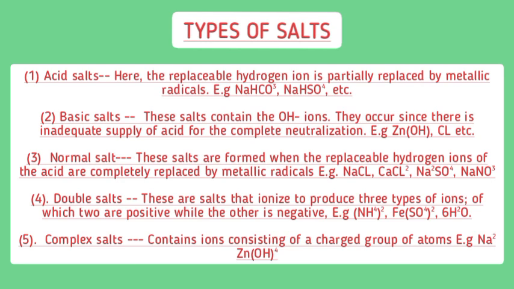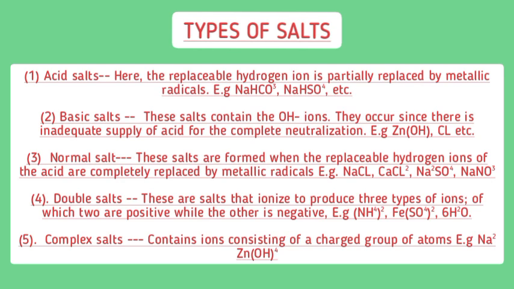Number 4, double salt. These are salts that ionize to produce 3 types of ions, which 2 are positive while the other is negative. Complex salts contain ions consisting of a charged group of atoms. So this is for the types of salts: acid salts, basic salts, normal salts, double salts, and what? Complex salt. So try to get all these things into your head because of your Jamb that is fast approaching and the WAEC that is also fast approaching.